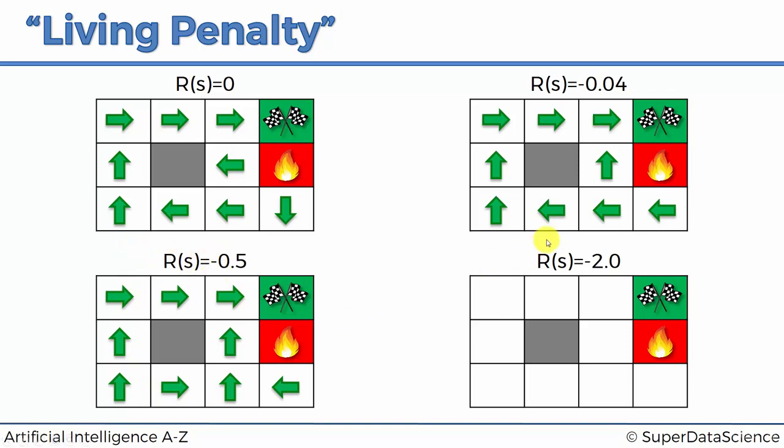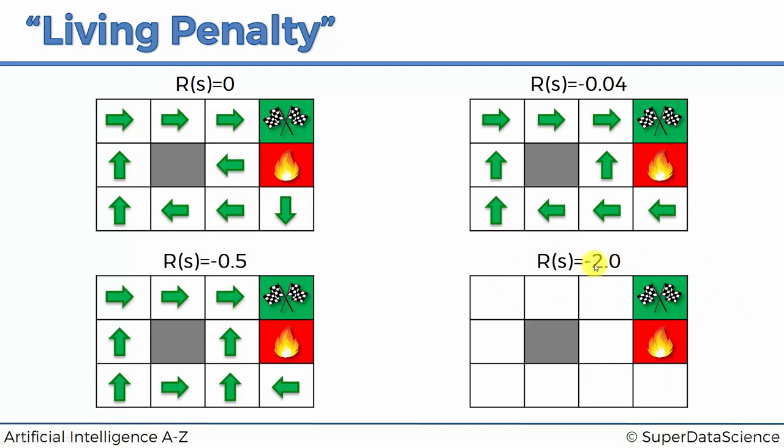And finally, we're getting to the example with the living penalty of minus 2.0. So here, I will encourage you to pause the video now that you've seen how the policy has changed as we increase the living penalty, and to think for yourself, what will happen in this scenario? What do you think the optimal policy will be, given that the living penalty is so high? So I'll let you pause the video if you'd like to. And now I'm going to jump into showing you the solution.